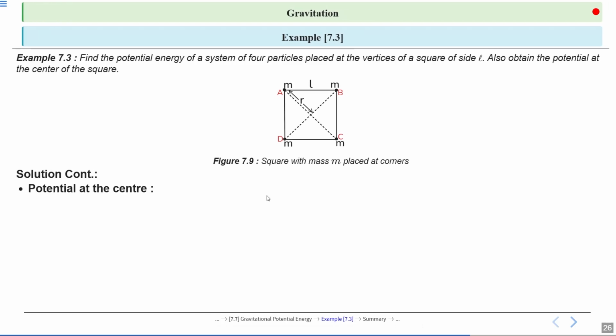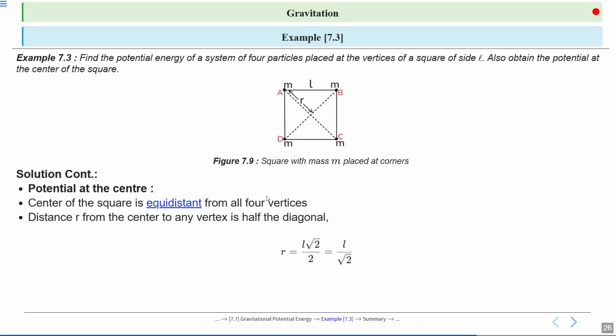So, focusing on the potential at the center of the square, this is an important step because it helps us understand how the gravitational force from each mass combines at the central point. So the center of the square is equidistant from all vertices. So the distance r from the center to any vertex is half of the diagonal. So r is equal to L into root 2 divided by 2, which is equal to L by root 2. All right.